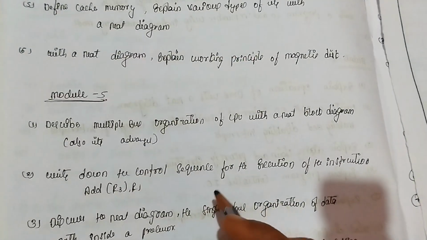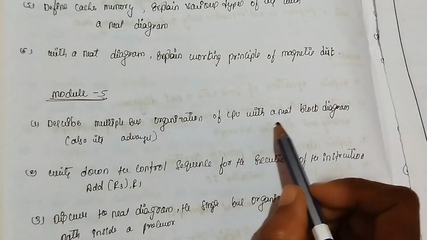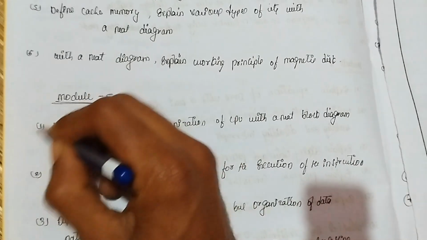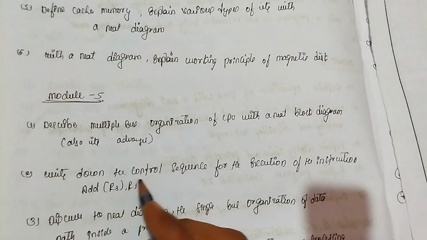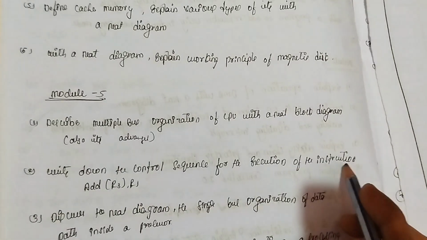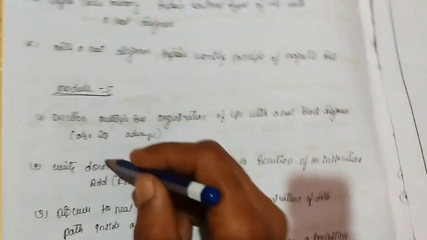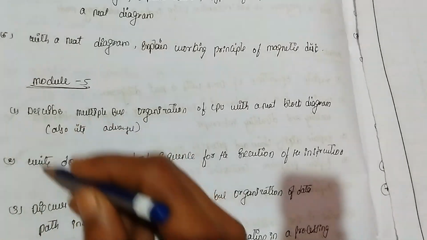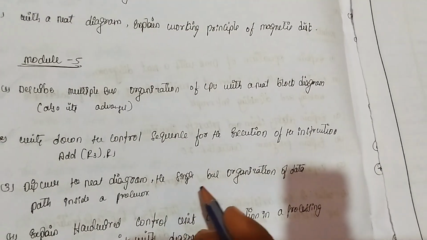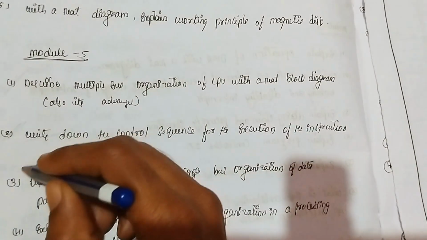And if you see the fifth model: describe the multi-bus organization of a CPU with a neat block diagram, also its advantages, very important. Write down the control sequence for the execution of the instruction ADD R3, R1. It is also very important, asked so many times. And discuss with a neat diagram the single bus organization of the data path inside the processor. It is also important.